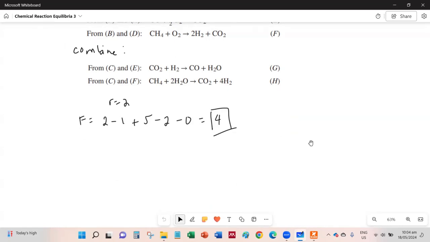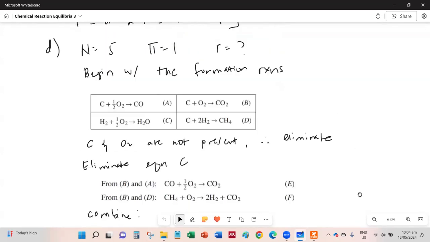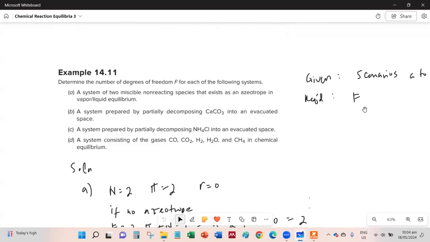Alright, so this ends our example problem number 11. With this, I will stop the video and we'll just continue with the next problem in the next video.